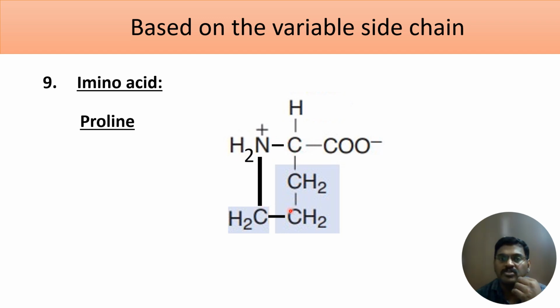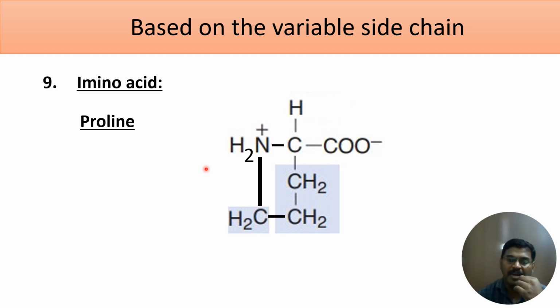So now this alpha carbon has an amino group and a carboxyl group. But this amino group, which is a part of the side chain and gets attached to the alpha carbon, is called an imino group. Now it is called an imino group. That's why this amino acid proline will come under imino acid. There is only one imino acid you should remember, proline. So these are the 20 different types of amino acid.